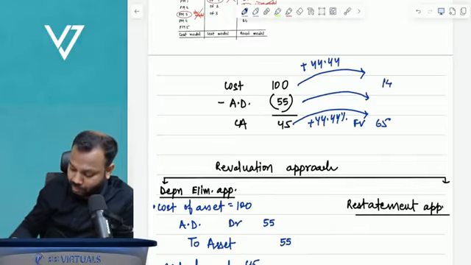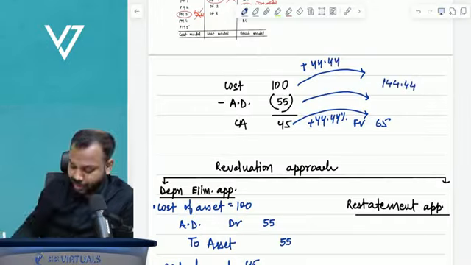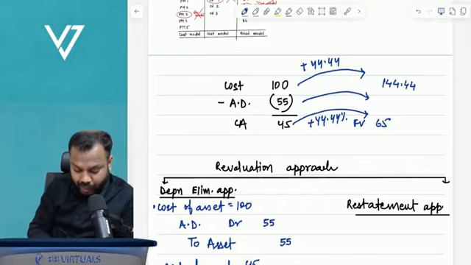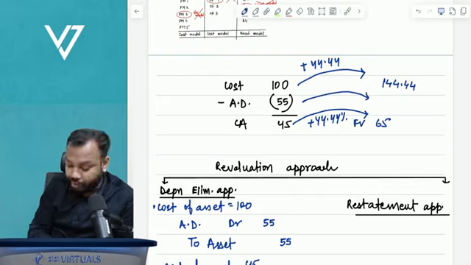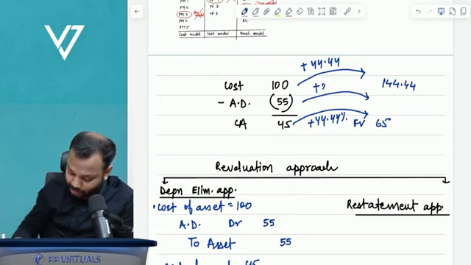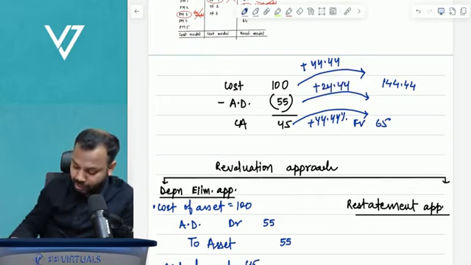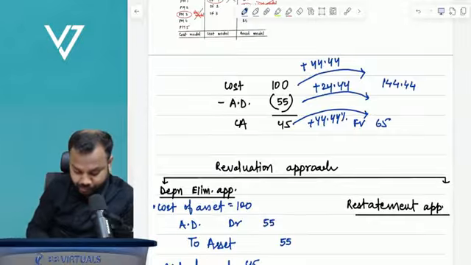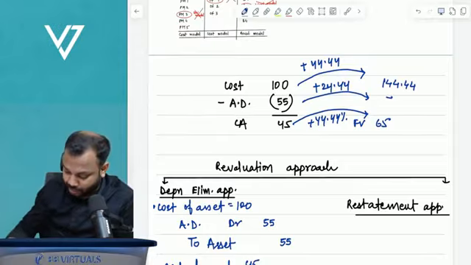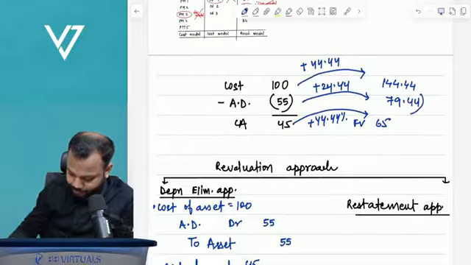It becomes 144.44. ACCA will be how much? 55 into 0.444. It is 24.44. Plus 24.44. Here it will be 79.44. So net it is 65.